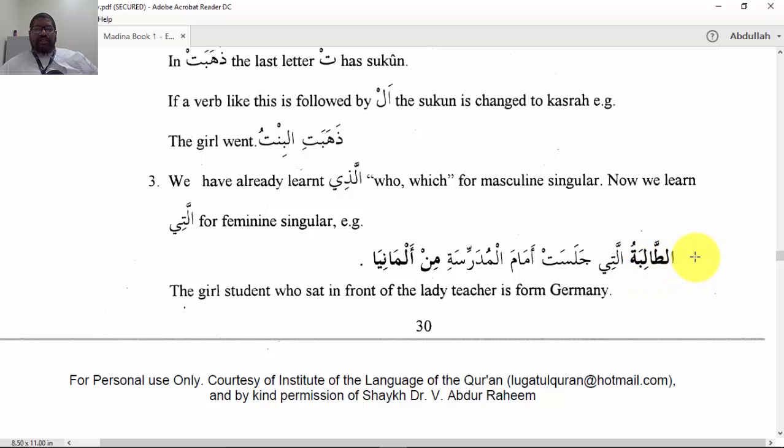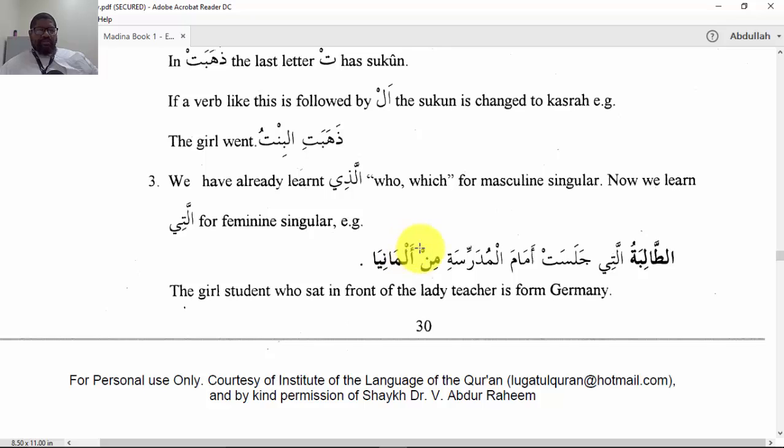You could say الطالبة التي جلست أمام مدرسة من ألمانيا. You could say it like this, but that's not the way it's naturally spoken. It would be said الطالبة التي جلست أمام المدرسة من ألمانيا.